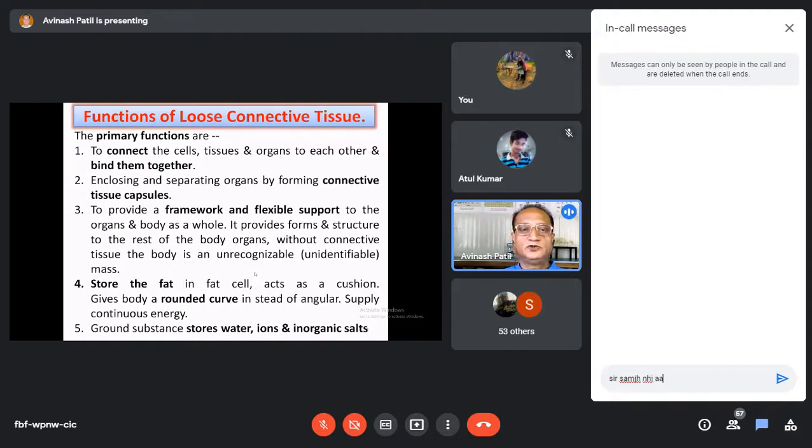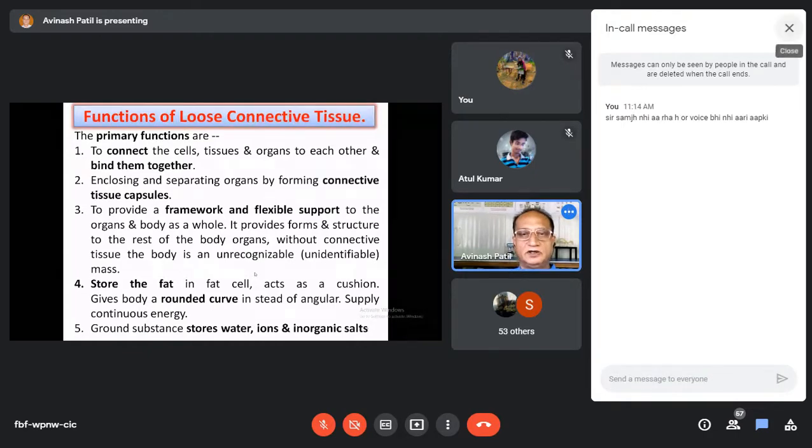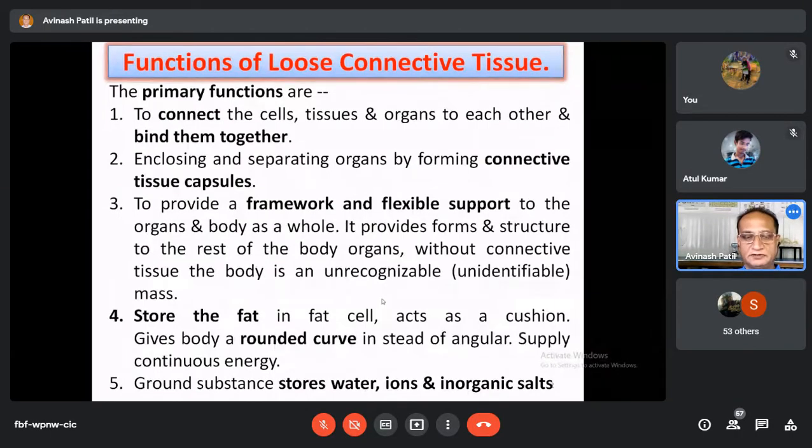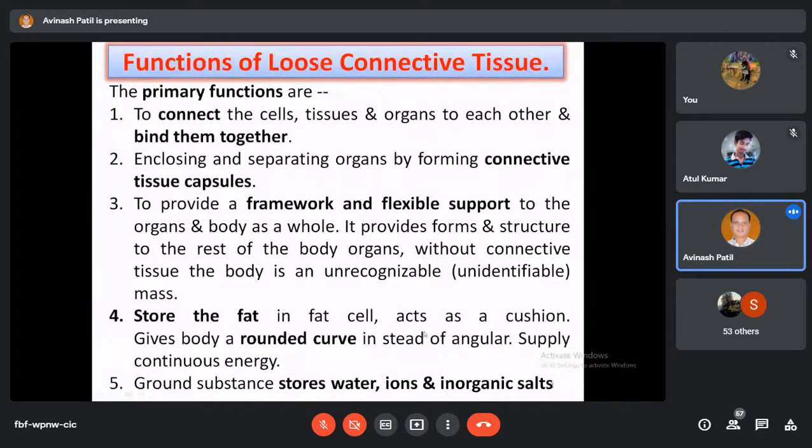This connective tissue is composed of many cells, and one of the cells of this connective tissue is the fat cell. It is called a fat cell because it is highly specialized for storing fat, lipid material. The main function of the fat is to release energy when the animal is not taking food material. So the next function of the connective tissue is that it mainly provides the continuous supply of energy to the different body organs.